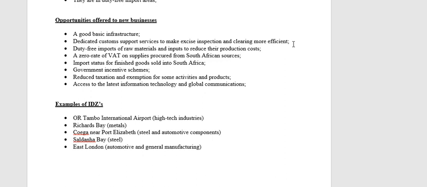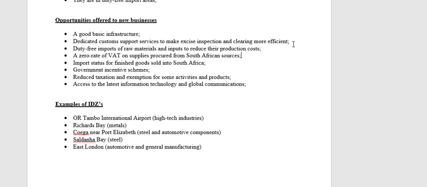Everybody has to pay VAT. But if you are settled inside of an IDZ, any raw materials that you buy from local sources, you are excluded from VAT. Okay, the stuff that you buy is zero rated, which means that you do not pay VAT. So on imported stuff, you don't pay customs duties. On local stuff, you don't pay VAT. Okay, that is a big, big saving.